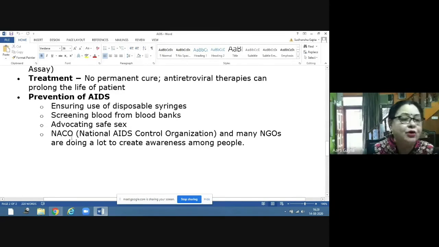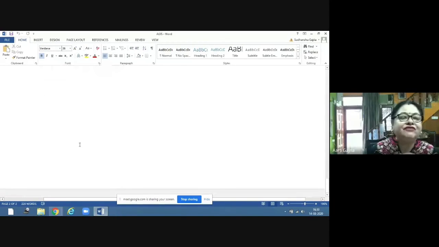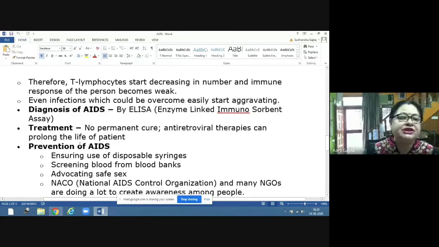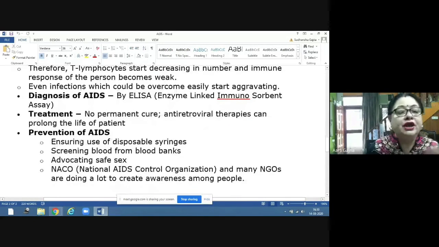The NACO is what? NACO is the National AIDS Control Organization of our India, and many NGOs. They are doing a lot to create awareness among people regarding this AIDS. The different advertisements are there. They are using the social media. They are using the print media to ensure that people are aware about the causes and the preventive measures, so that it can be stopped.